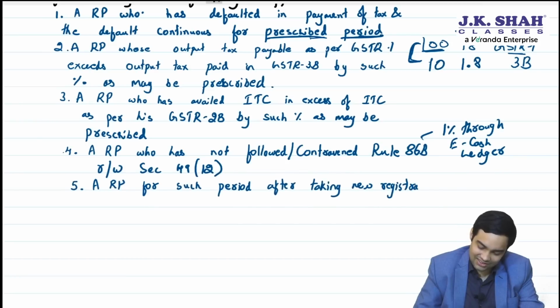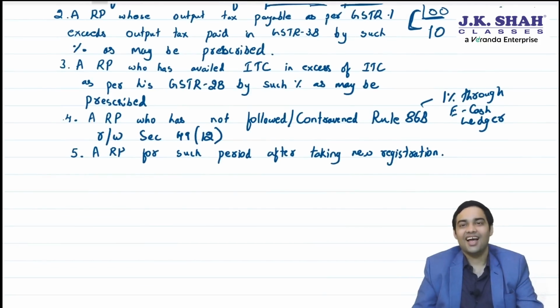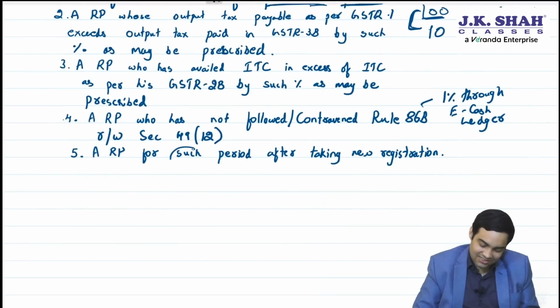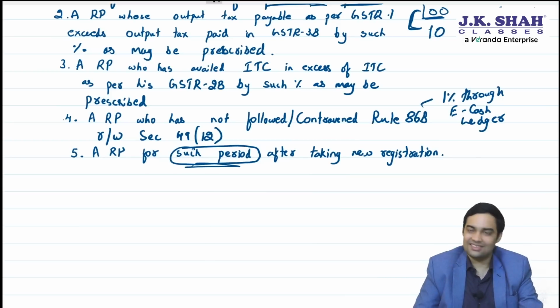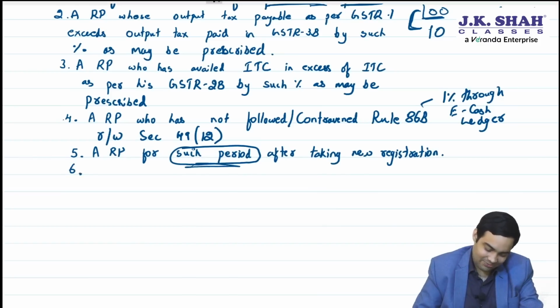This is the most dangerous one. People will not take registration because of this. Government is saying such period is not defined, but government will say once you take registration, next 30 days your recipient will not get ITC. This is crazy. That means government wants me to stop business for the first 30 days. We are waiting to see what government says in this. Whatever government says in this will be dangerous. Clear? Okay.